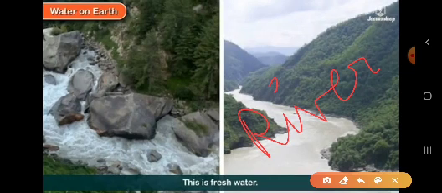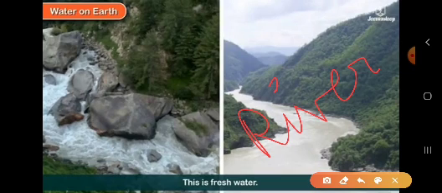These are the main source of drinking water, and we also use this water for agriculture purposes or for our day-to-day household activities. So children, rivers or streams are fresh water bodies which are used for drinking